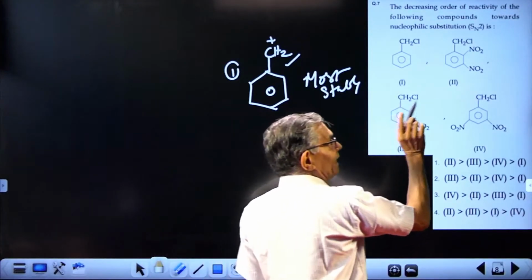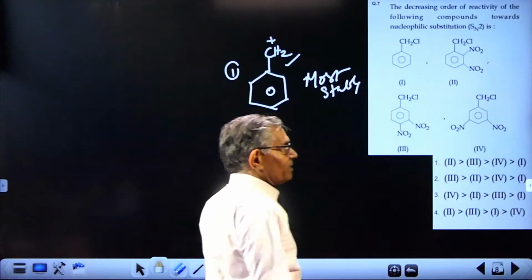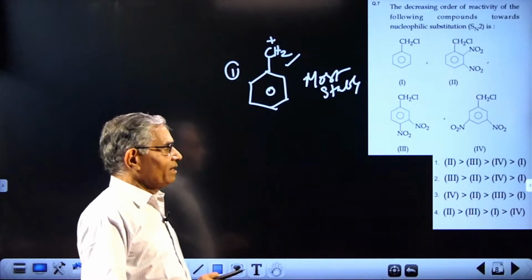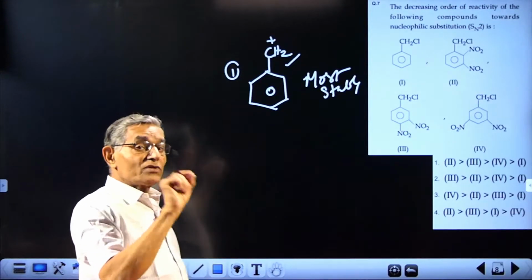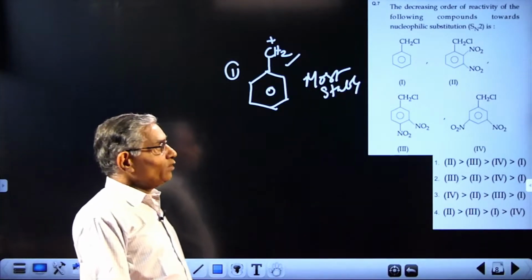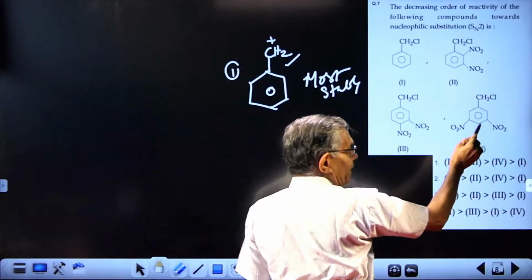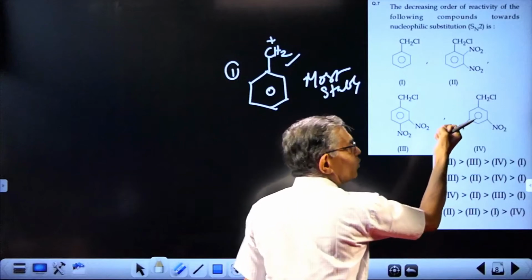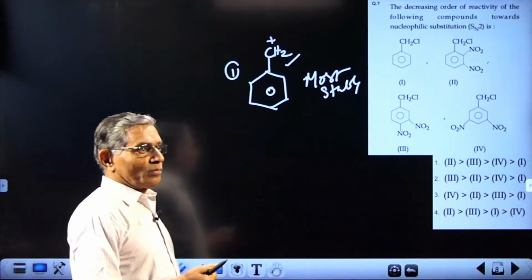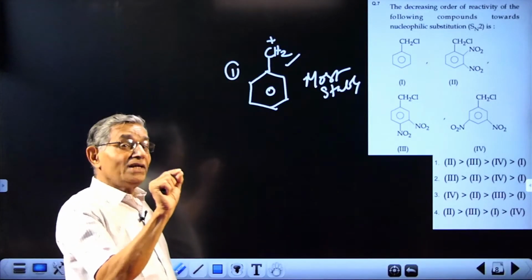See, compare the nitro groups. Meta is here, meta is here, meta is also there. So in all structures, meta is there. So why do you worry about the second nitro group? You leave it. Now we have the presence of a nitro group at ortho in this case, meta in this case, and para in this case. When we attach a group at ortho, meta and para, the group placed at the meta position will be least effective.